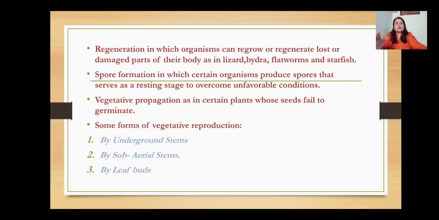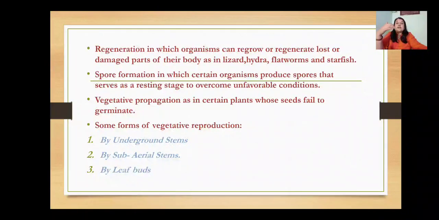Spore formation is also a kind of asexual reproduction in which certain organisms produce spores that serve as a resting stage to overcome unfavorable conditions. Overcoming unfavorable conditions means the organisms produce a spore around their body in order to survive in unfavorable conditions. So that is also an asexual method.